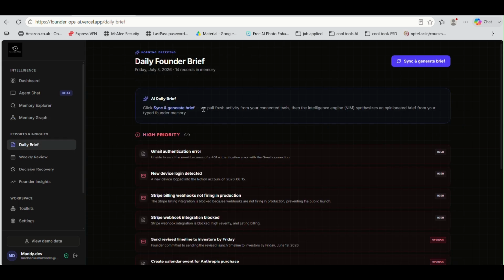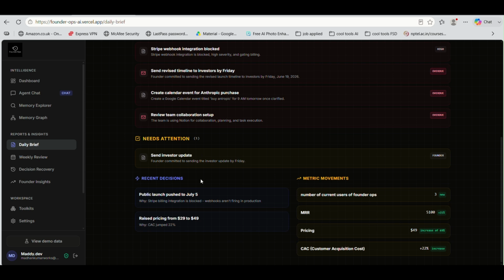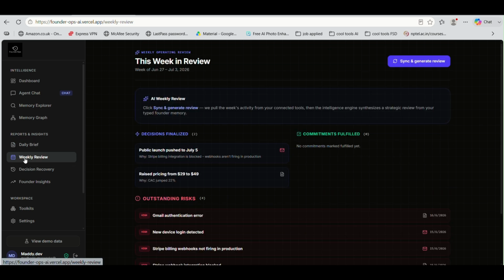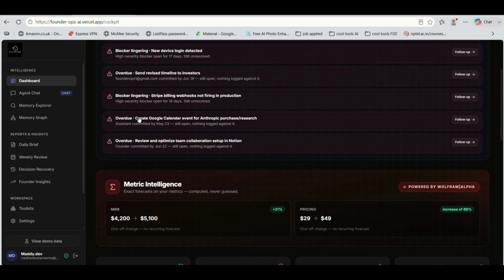It also provides daily briefs. So basically, high priority tasks that are sitting in different tools of the founder for months and have not got any dates. So that is given every day, and then you have weekly reviews. And when you go to the dashboard, you can see the proactive nudges that are given to the founders. These are high priority tasks that are to be completed earliest.